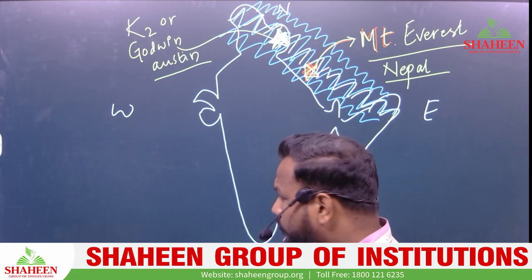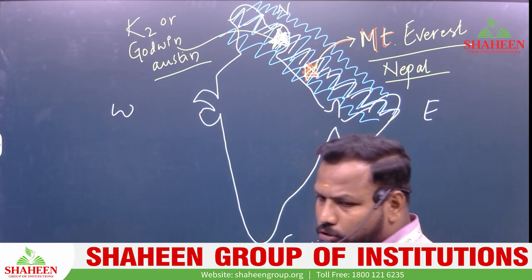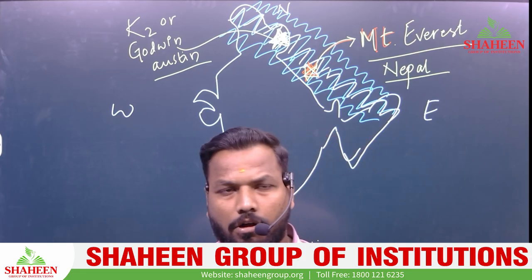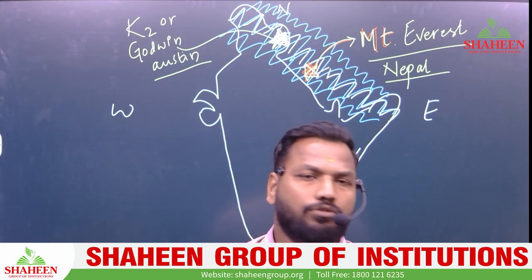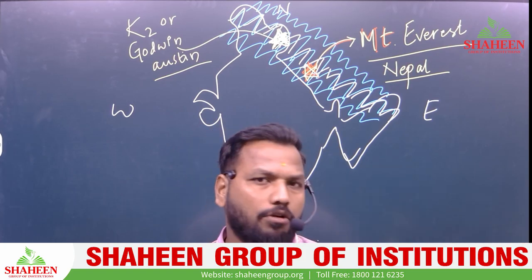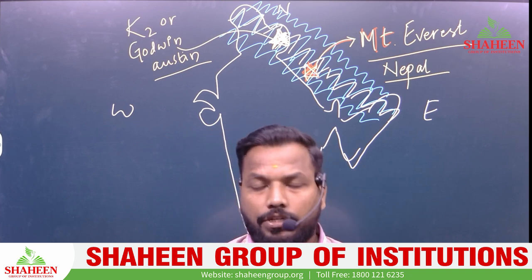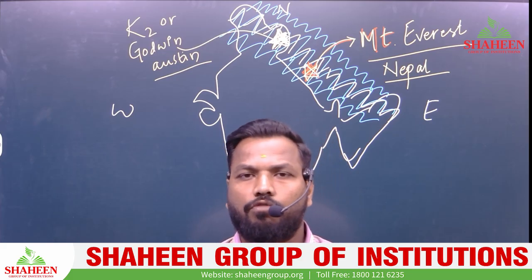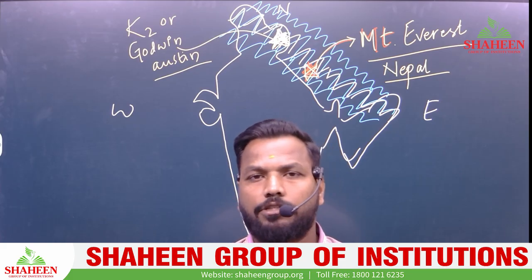Then when it comes to India's highest peak, everybody gets confused whether it is Kanchenjunga or K2 or Godwin Austen or Mount Everest. So Mount Everest is no more in the list of India's highest peak. It is in Nepal, so it doesn't belong to India. So Mount Everest is out of the race. So now, which is the highest peak of India? It is K2, or it is also called as Godwin Austen. Clear? India's highest peak is K2.